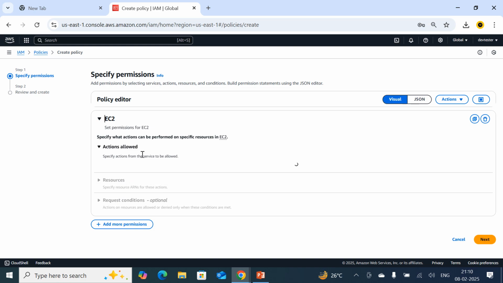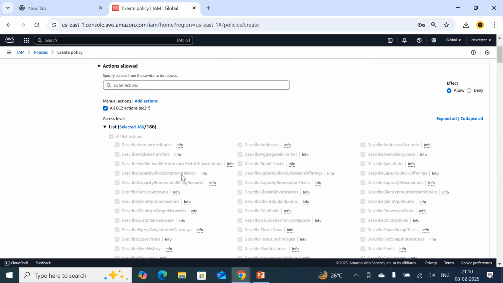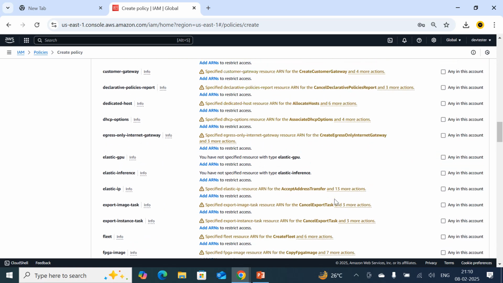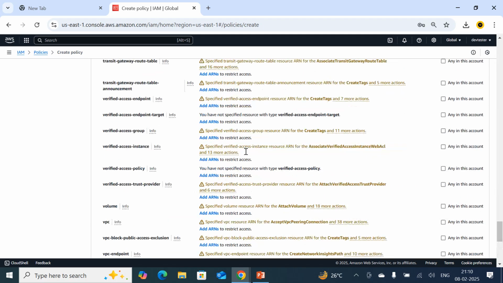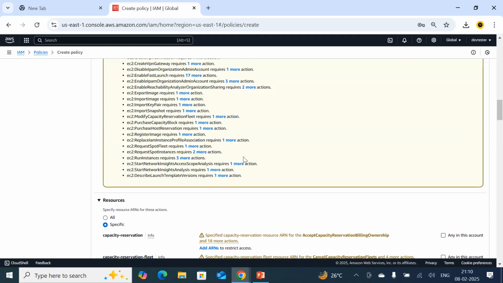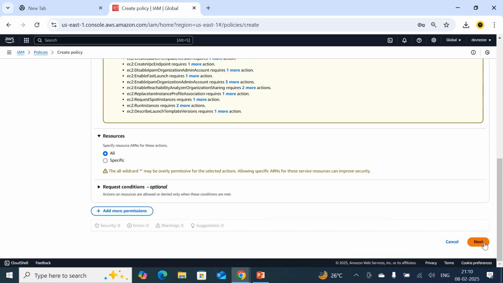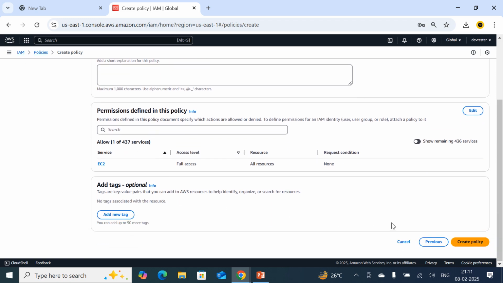Select the service. Suppose I am going to select EC2, and it is going to allow the action. Which actions do you want to allow? Allow all actions, otherwise you have the list of actions here, so you can select from this. Then all resources. Click on next, and it asks for the policy name and a description. So in this way we can create the policy.